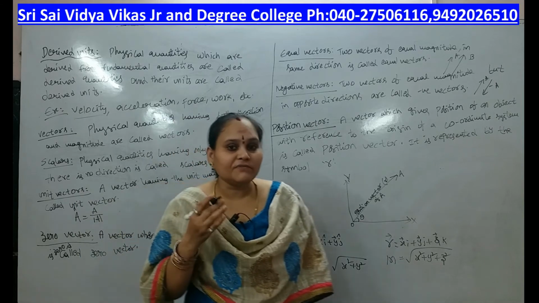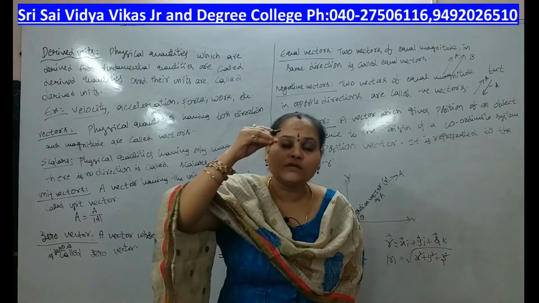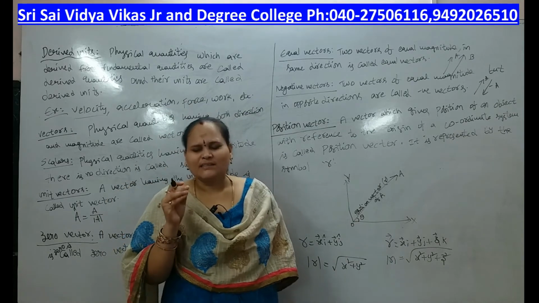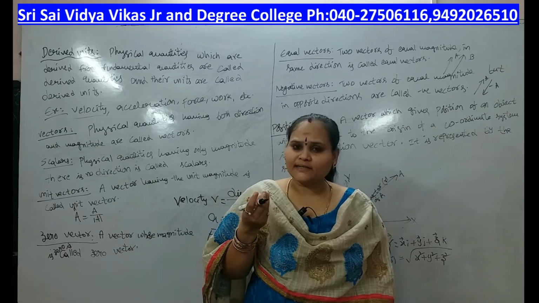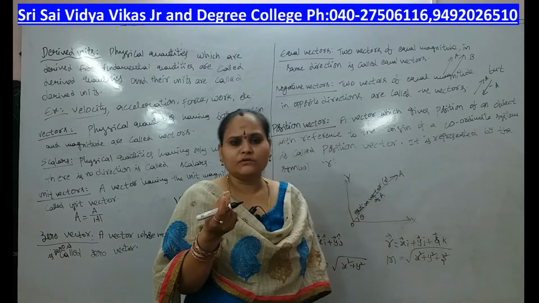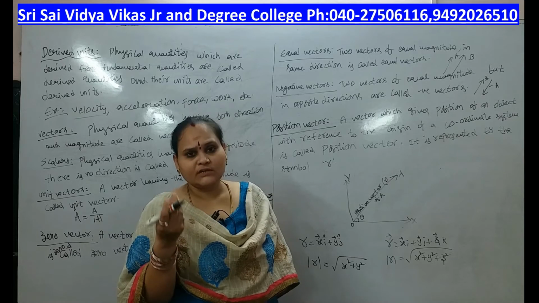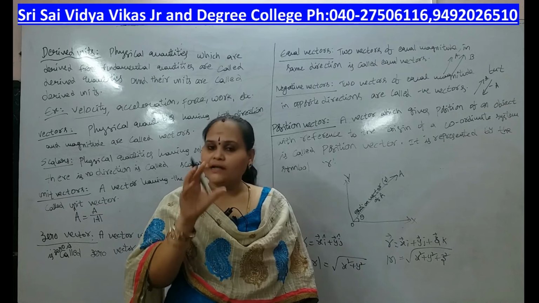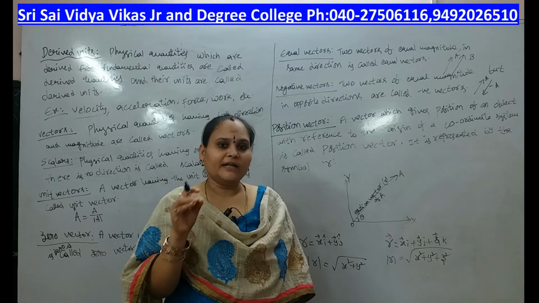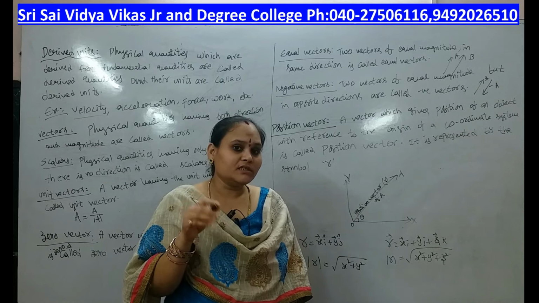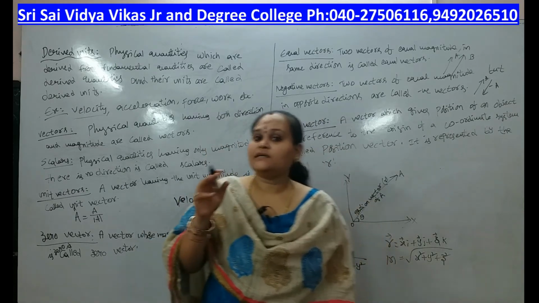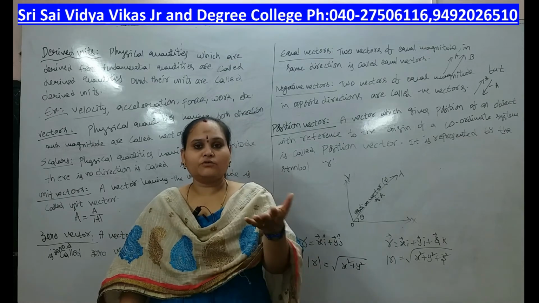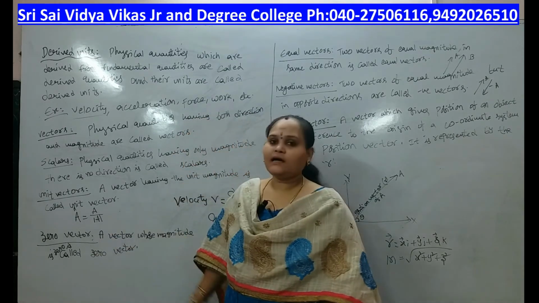A scalar quantity means a physical quantity which has only magnitude. There is no direction. That means it is only a constant value, which may be 30, 40, 0, 1, 2, whatever it is. Magnitude means some value. So a physical quantity which has both magnitude and direction is a vector quantity, and a physical quantity which has only magnitude, with no direction, is a scalar quantity.